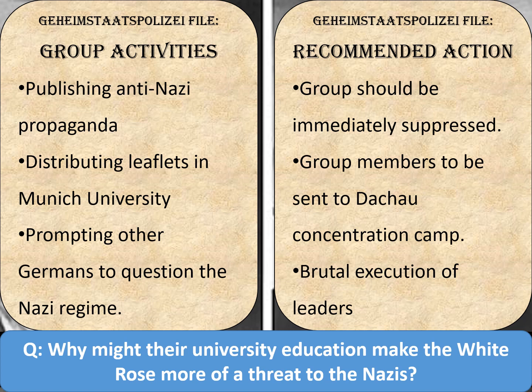The fact was that the Nazis were threatened by people who were educated. They relied on people remaining ignorant to a certain extent. Ignorance tended to make it easier to mould their ideas to fit in with what the Nazis wanted. University-educated people tended to be able to read lots of books and to get a wider view on the world and therefore question what the Nazis were doing, and this made them a particular threat to the Nazis. Not only that, but they wrote very persuasively and very eloquently, which meant that they could be more persuasive for those people reading the propaganda.